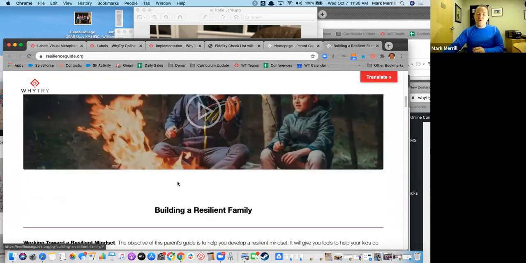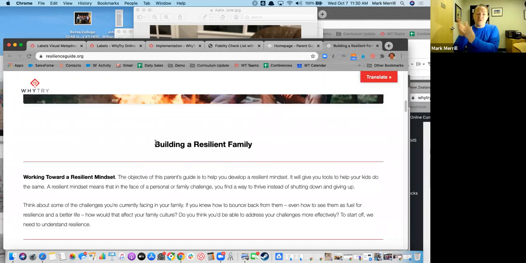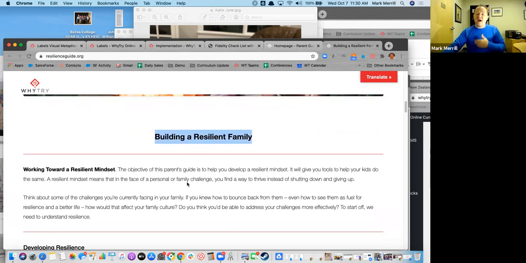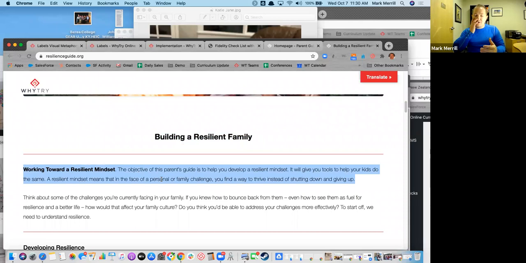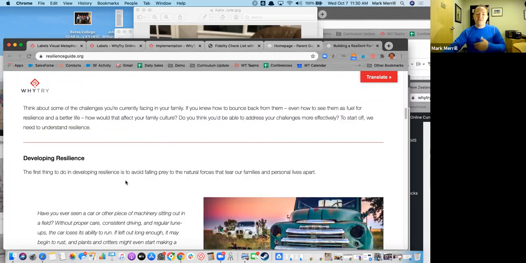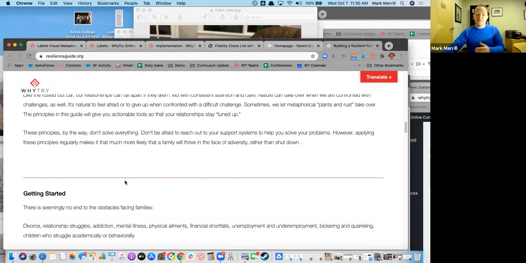And then as you go through here, now put this on from the perspective of the caregivers or the parents or the grandparents, whoever is going through this in the home. Now we have a model of how they can highlight some of the things that they've done to build a resilient family. So we talk about working towards a resilient mindset, developing resilience, making sure we're on the same page.